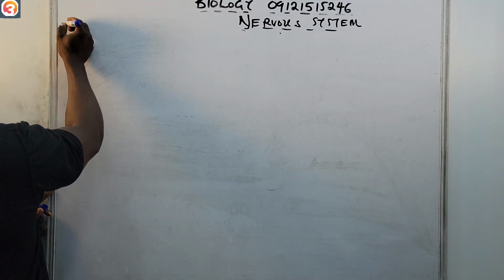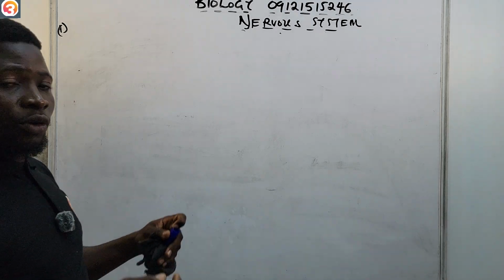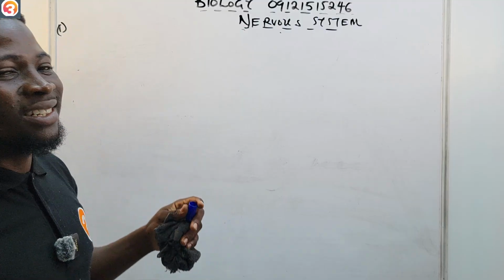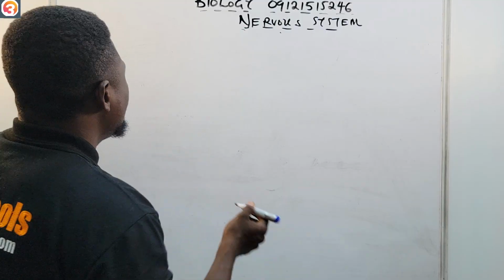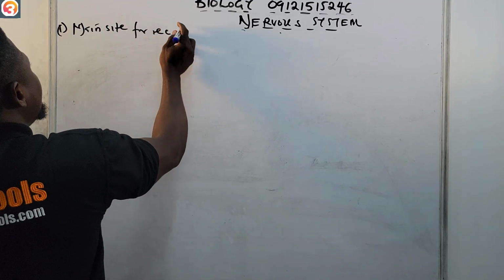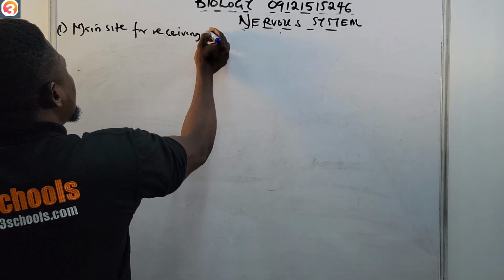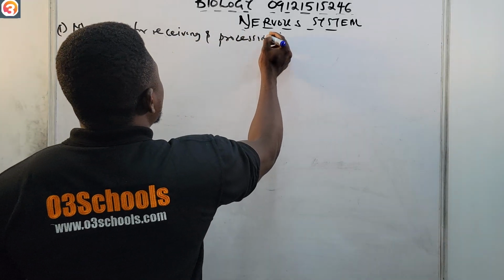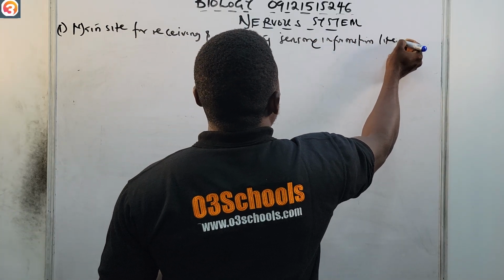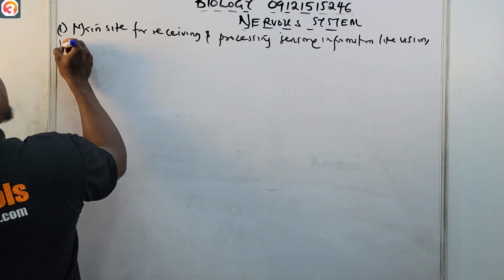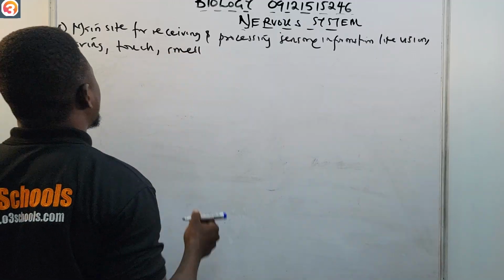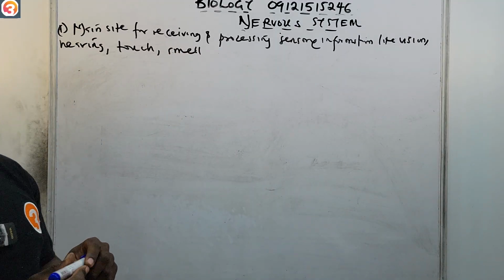All right, so now functions. Number one, the forebrain, which consists of the cerebrum and the olfactory lobe, is the main site for receiving and processing sensory information like vision, hearing, touch, even smell. Okay, so that is one of the functions of the forebrain or the cerebrum.